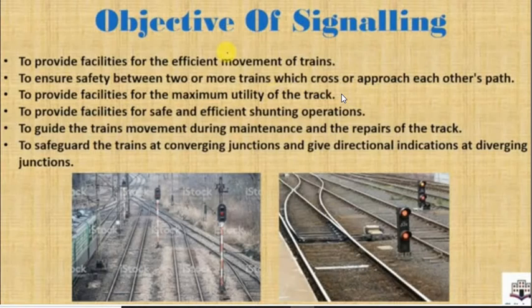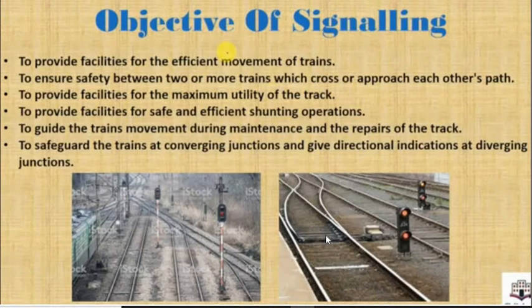The next one is to provide facilities for safe and efficient shunting operations. See, basically shunting also means a sorting operation, but here shunting means, for example, see this image. This is a shunting operation. The train is diverging from the main line to a branch line or another parallel line. So this operation is called a shunting operation. When the train reaches near points and crossing, this is the points and crossing. We have studied points and crossing.